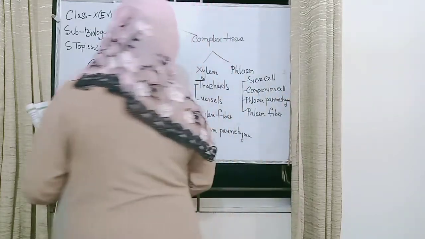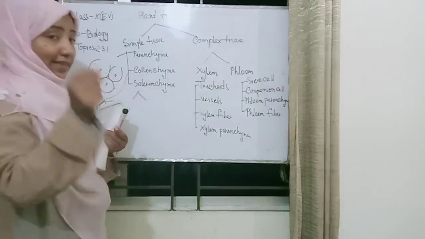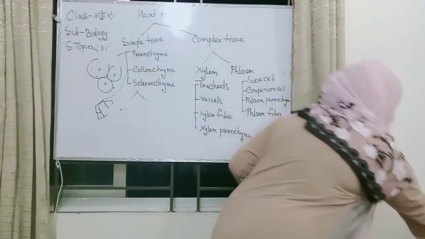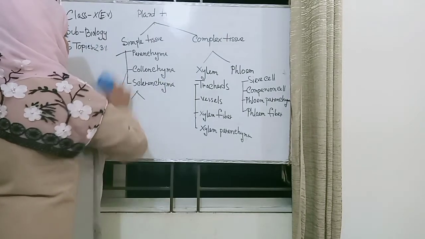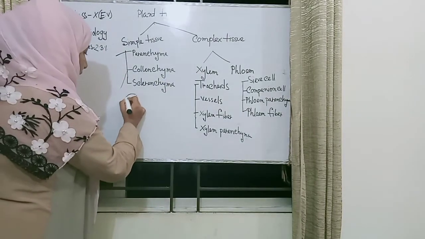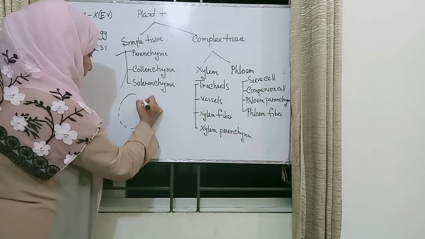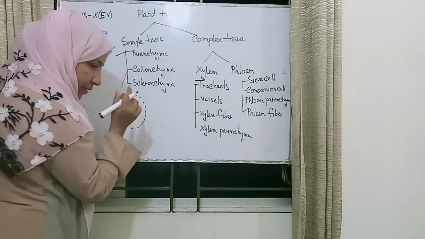Here I have drawn the first structure, the protoxylem, and the second, the metaxylem. What is the difference between the protoxylem and the metaxylem? First, the protoxylem comes from procambium and is a small-shaped structure.